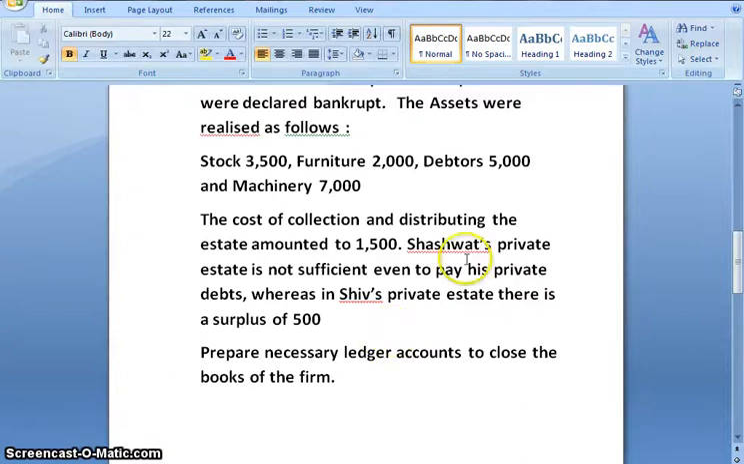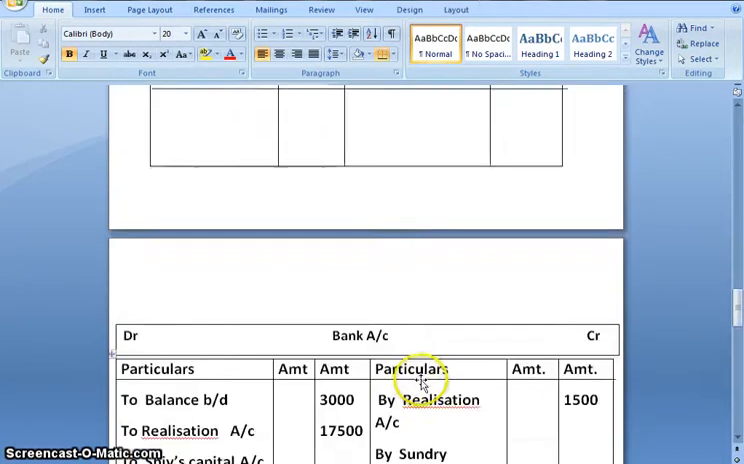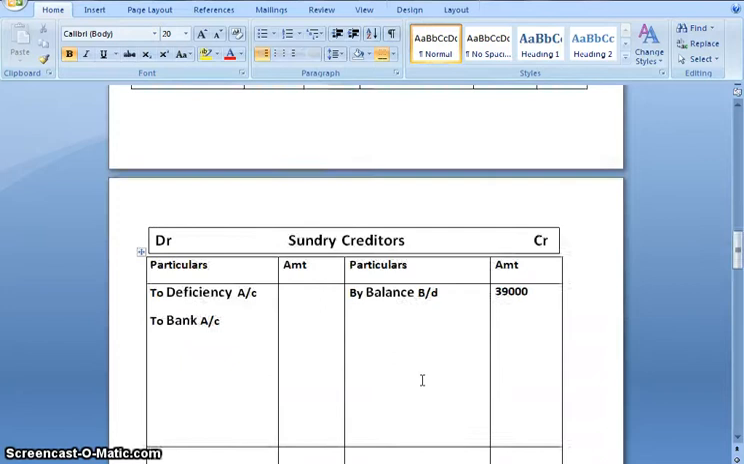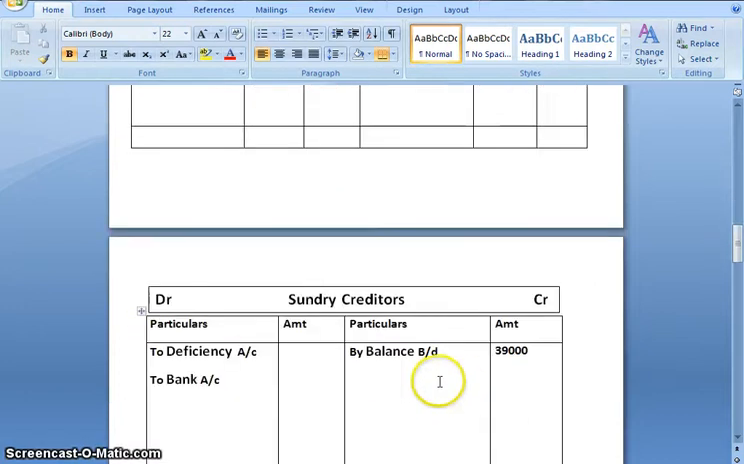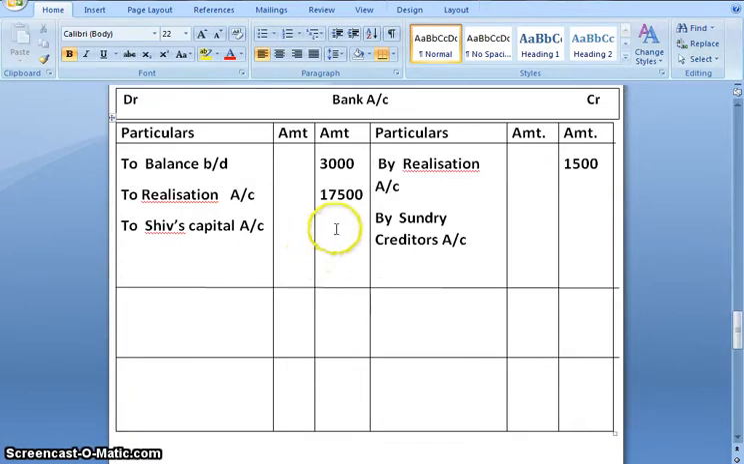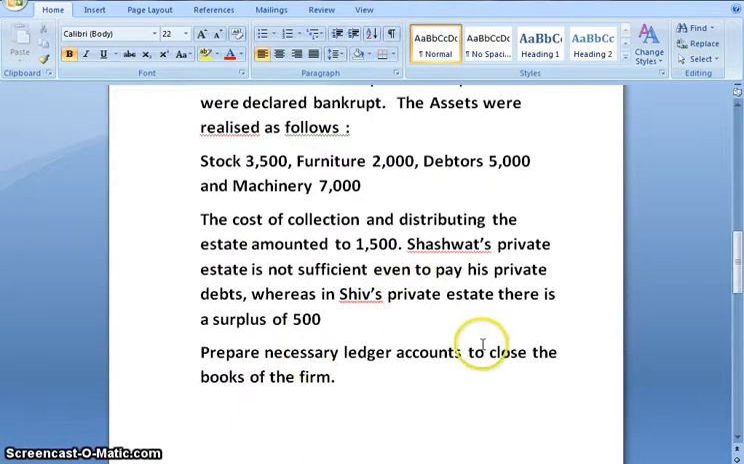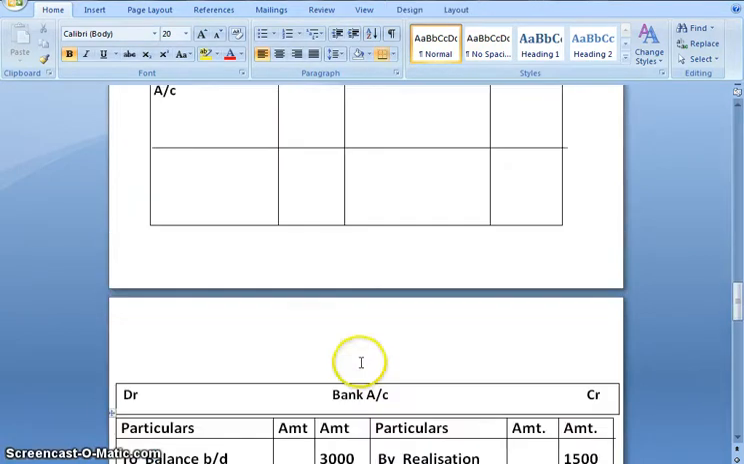Next, Shashwat's private estate is not sufficient even to pay his private debts, whereas in Shiv's private estate there was a surplus of 500. So let us transfer this 500. The journal entry would be bank account debit to Shiv's capital account 500, and second effect would be in bank account. To Shiv's capital 500. And we have to prepare necessary ledger account. We have done the entire posting.